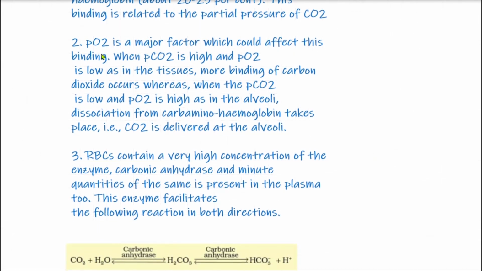So again, in alveoli, PO2 is high, PCO2 is low. In alveoli, PCO2 is low, PO2 is high. So that will lead to the dissociation of carbaminohemoglobin and will release the carbon dioxide. Whereas in tissues, PCO2 is high, so more formation of carbaminohemoglobin will take place, or more carbon dioxide will get attached with the hemoglobin.